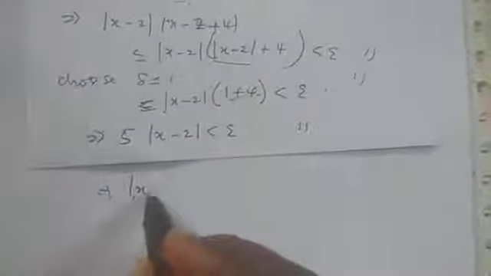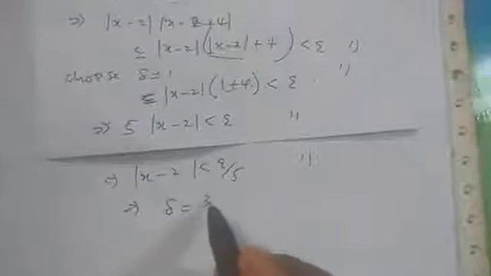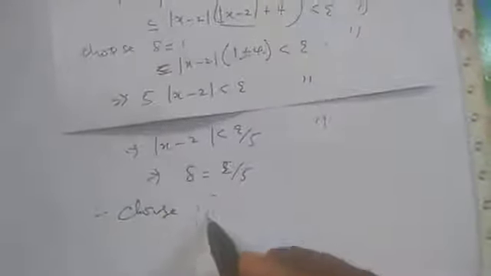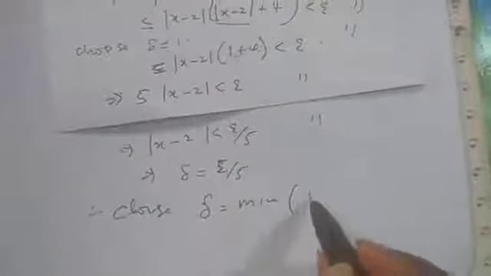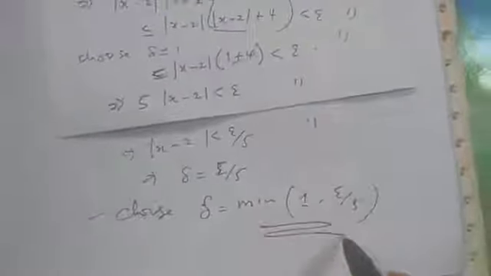From that place, we have that |s minus 2| is less than epsilon over 5 whenever that happens. So if you compare it with this, as usual, delta is equal to epsilon over 5. So we choose delta as the minimum of 1 and epsilon over 5. So we have found the value of delta, which means the function is continuous. Therefore, the function is continuous at s equal to 2.